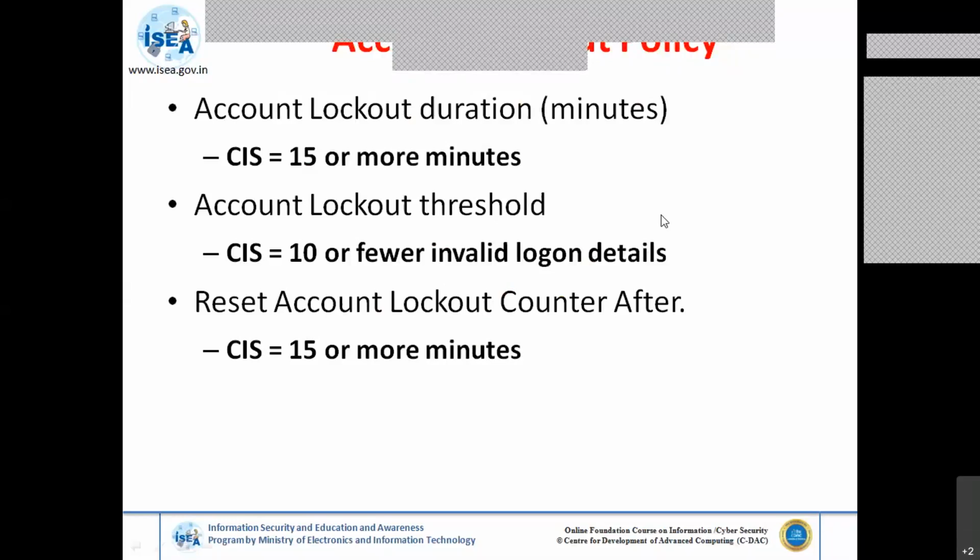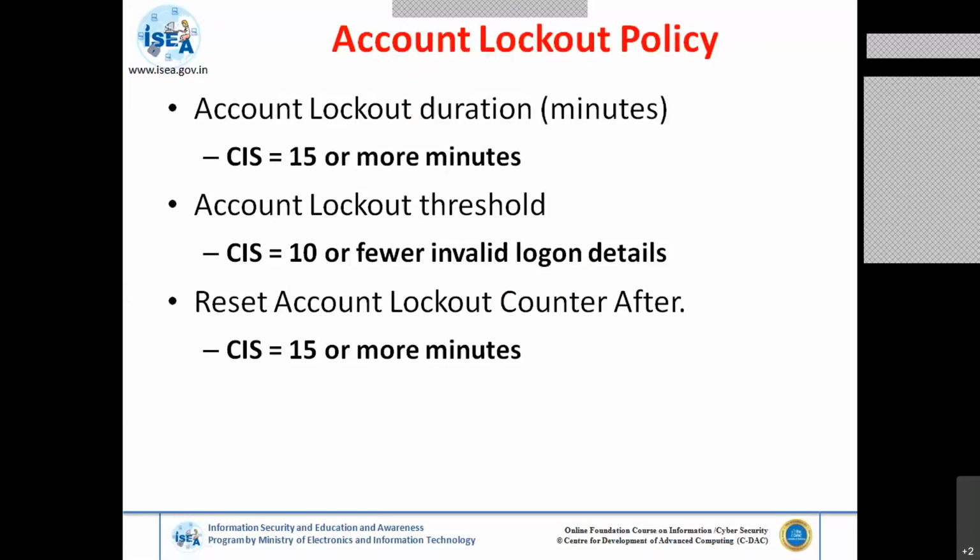Yeah. So account lockout duration of 15 or more minutes has to be enabled, and the threshold limit is 10 or fewer invalid login attempts. That means, suppose, have you ever observed, have you heard about the denial of service attacks or distributed